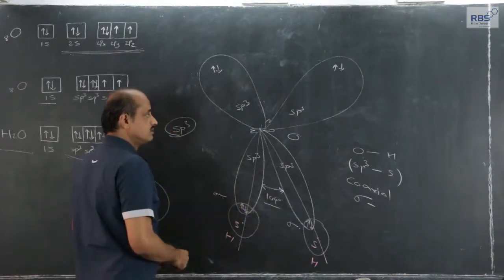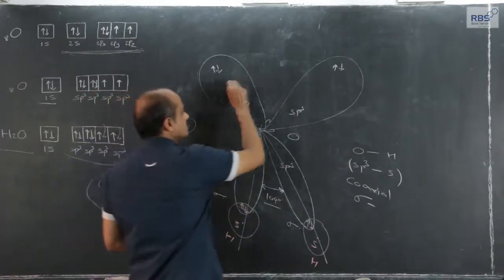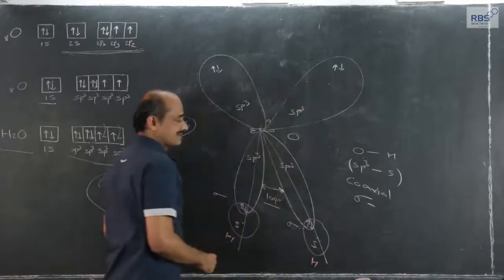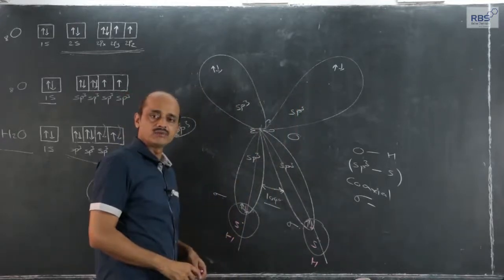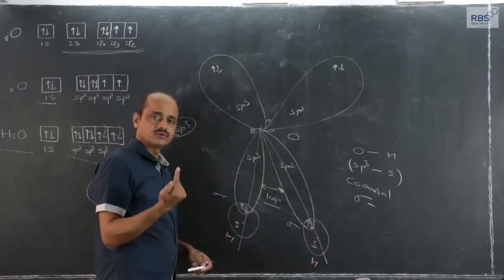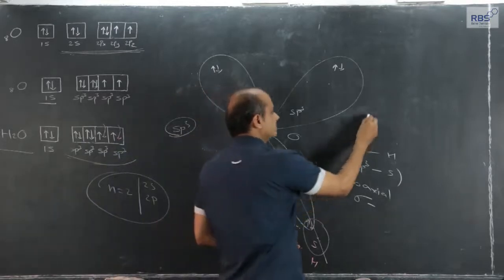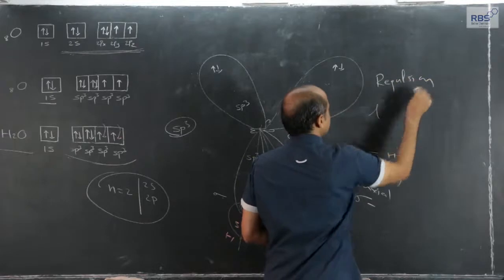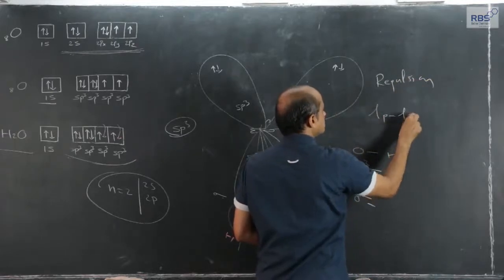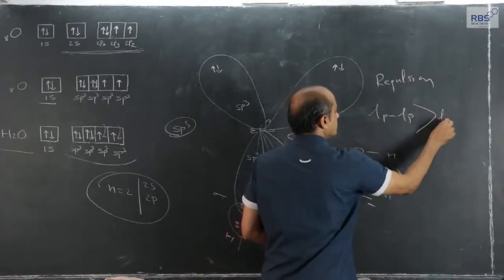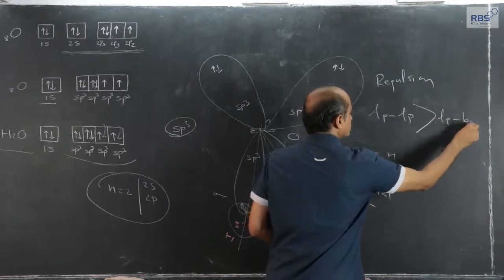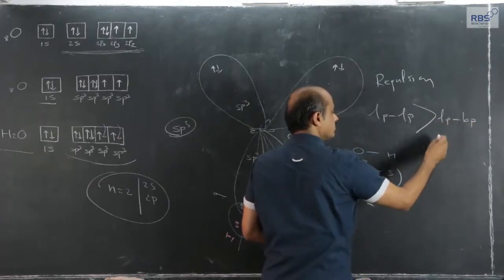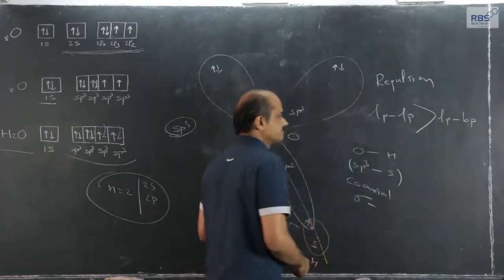Why this? Because here there are 2 lone pairs. In case of ammonia molecule formation, there was 1 lone pair, and the repulsion between lone pair and lone pair is more than lone pair and bond pair, and bond pair will be least.